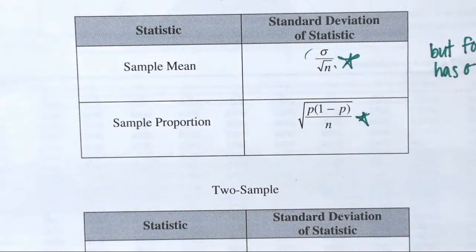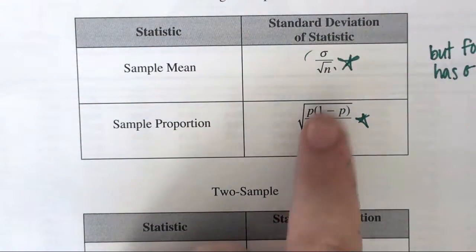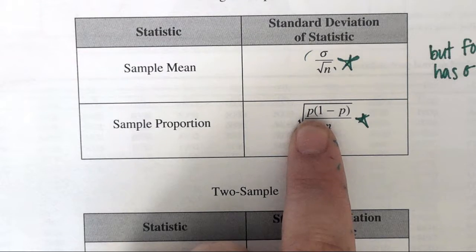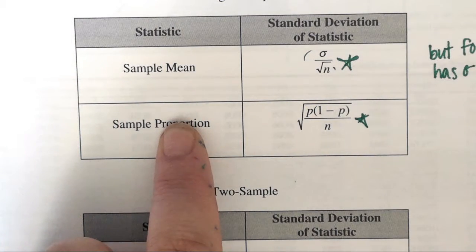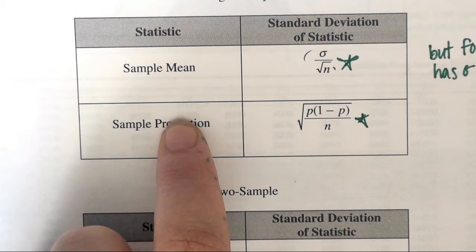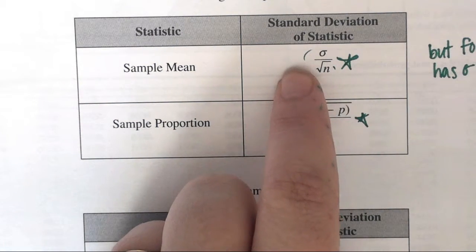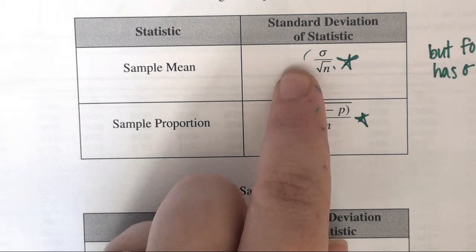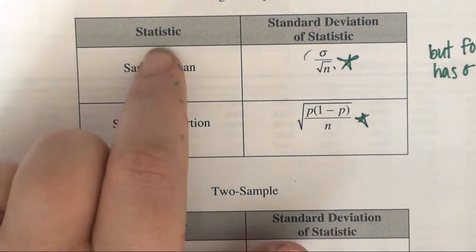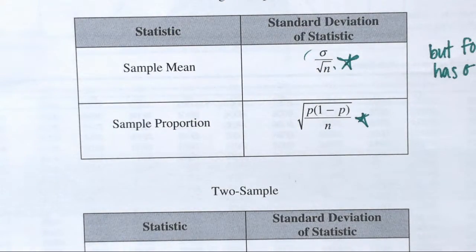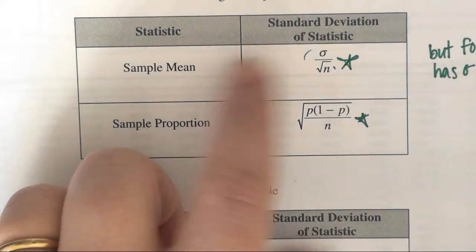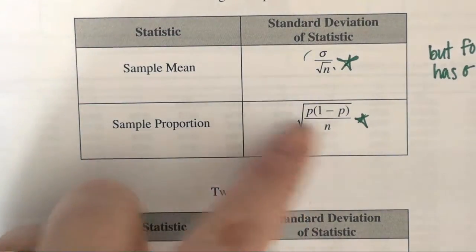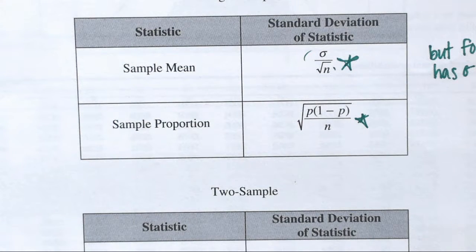We talked about this the other day, that we have been doing this formula. Well, no duh, we've been doing that formula because we've been doing proportions problems. Then the problem we did 2 days ago, Louise was like, why are you using this formula now? And the reason Miss Compton was using that formula now is because it was a means problem. Miss Compton needed to pay more attention to context. Is it a proportions problem or a means problem? If it's a means problem, use this formula. If it's proportions, use that one. So that's a type of statistic, but that is going to be okay.